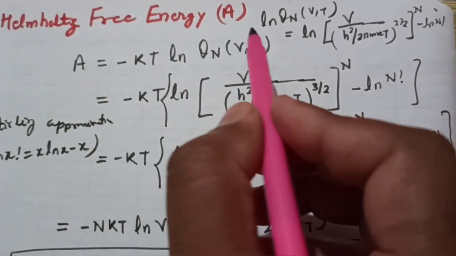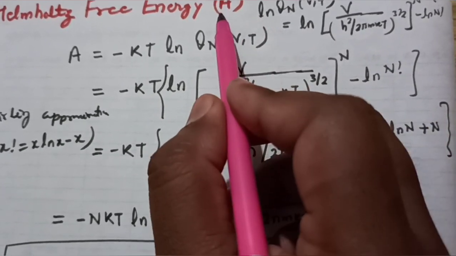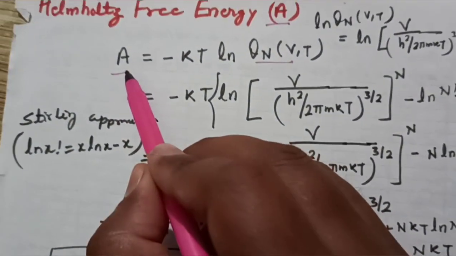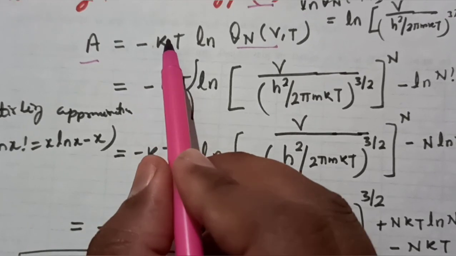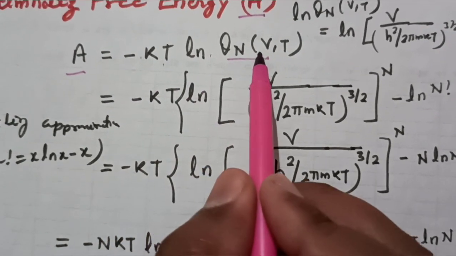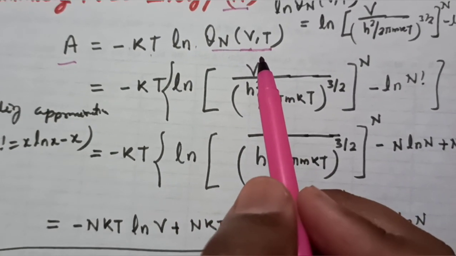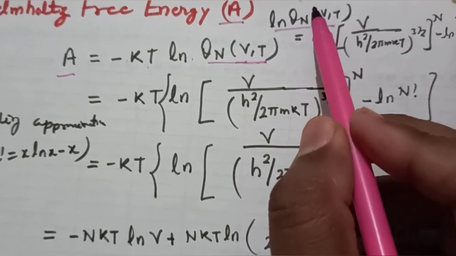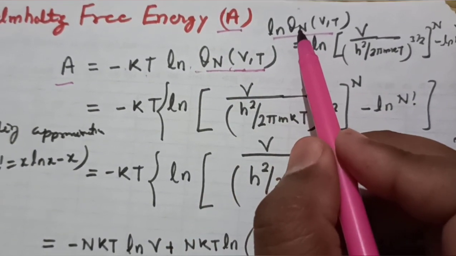So if you see this, we have earlier discussed that there is a definite relationship between this partition function and the Helmholtz free energy. What is that? A equals minus kT ln of Q_N(V,T). This is the partition function for the classical ideal gas, which we have calculated. And if you calculate the value of this ln Q_N(V,T), because it is going to be utilized here, we are aware of this Q_N(V,T).